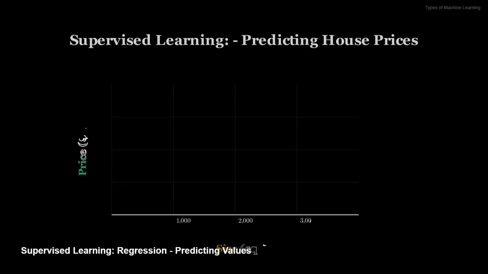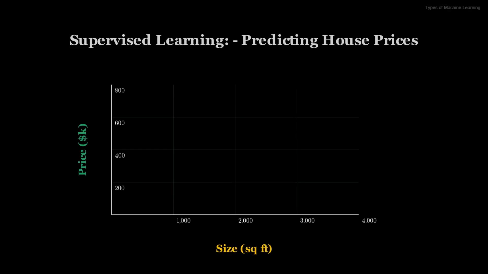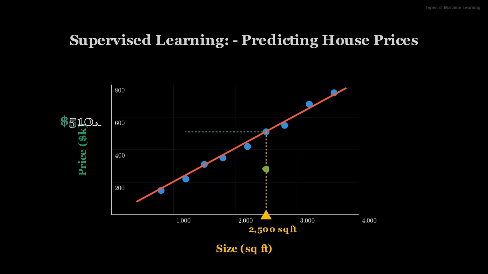Within supervised learning, one common task is regression. Regression is used when you want to predict a continuous numerical value. Imagine predicting house prices based on their size. Each data point we see here represents a house with a known size and its actual price. The goal is to find a relationship, often a line or a curve, that best fits these points. Once our model, this red line, is trained, we can input the size of a new house, and it will predict its price. This allows us to estimate values rather than categorizing them.